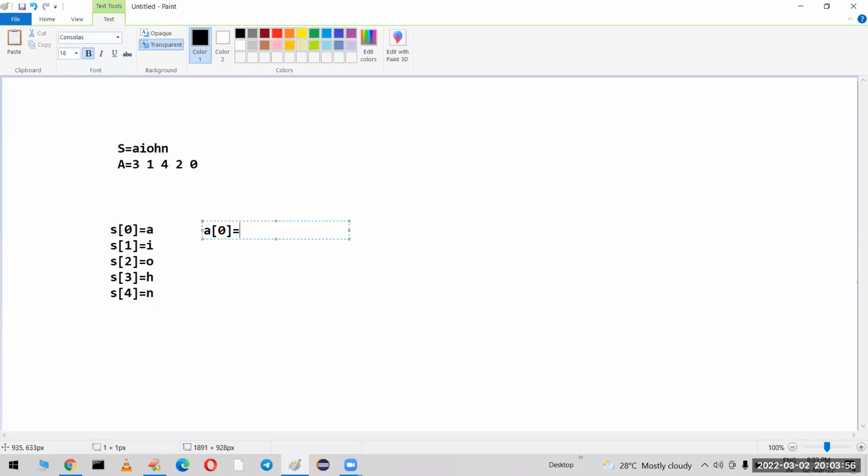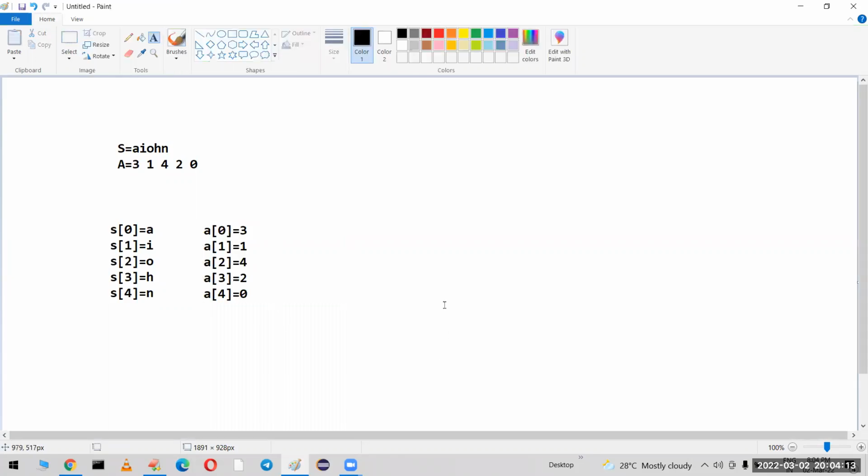Now the array also they have given. So A of 0 is equal to 3. A of 1 is equal to 1. A of 2 is equal to 4. A of 3 is equal to 2. A of 4 is equal to 0. Like this, they have given some array also.